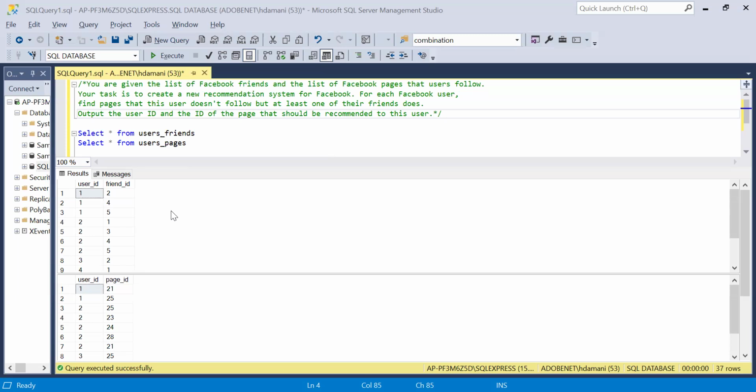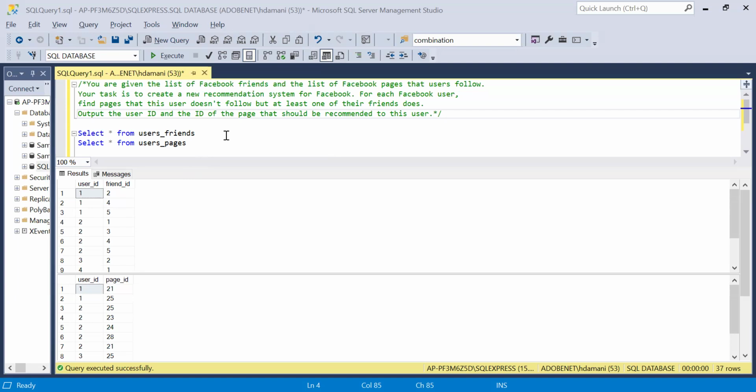Can I say that the content which user IDs 2, 4, and 5 follow may probably be liked by user ID 1 as well? So a somewhat similar kind of recommendation system we have to create here.